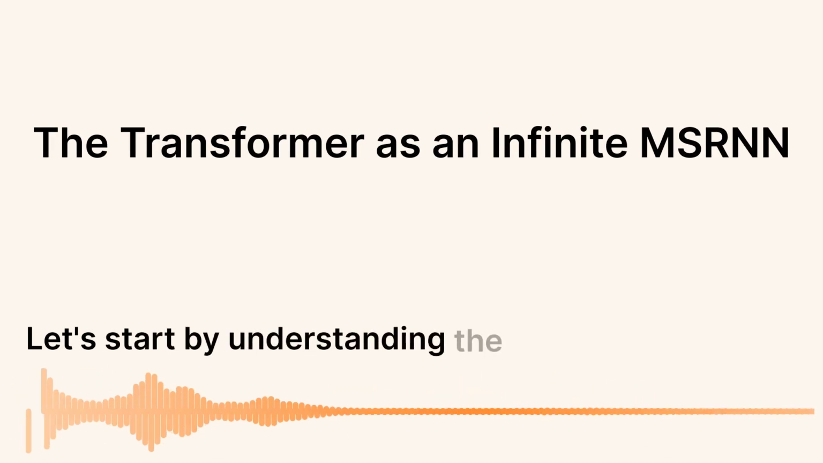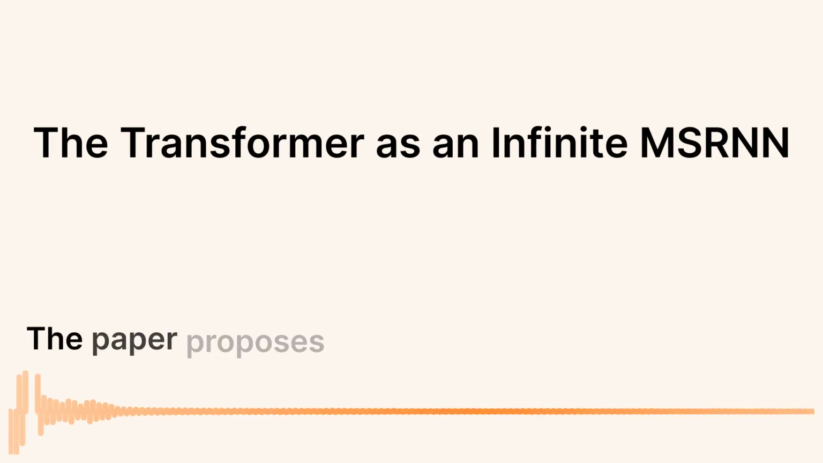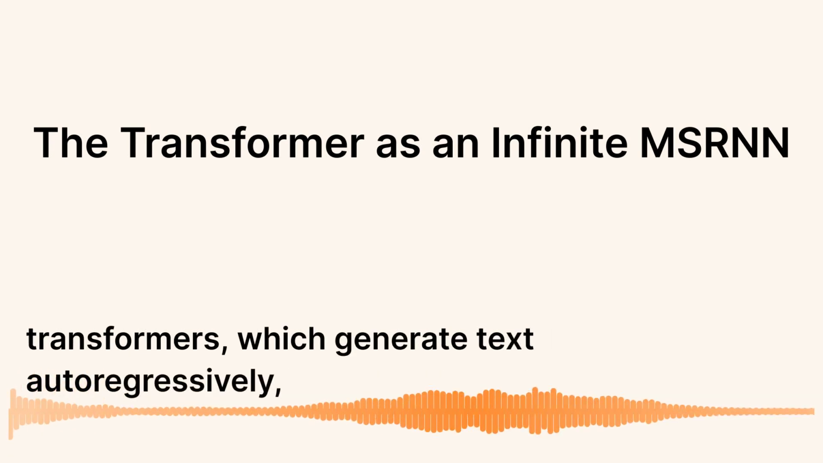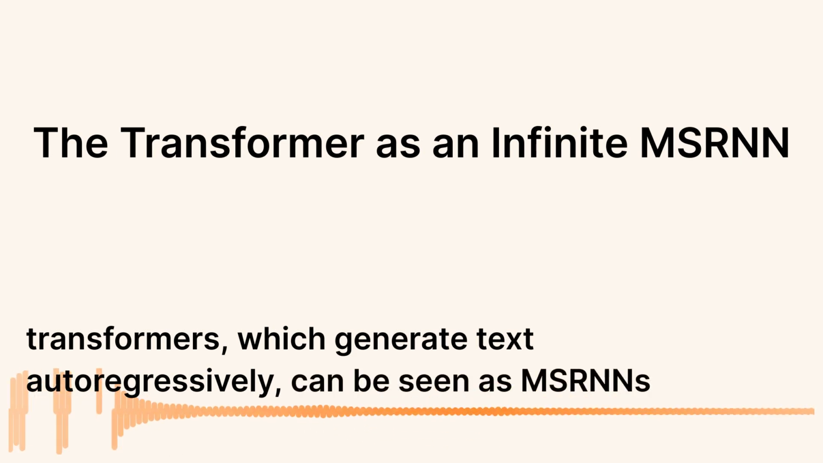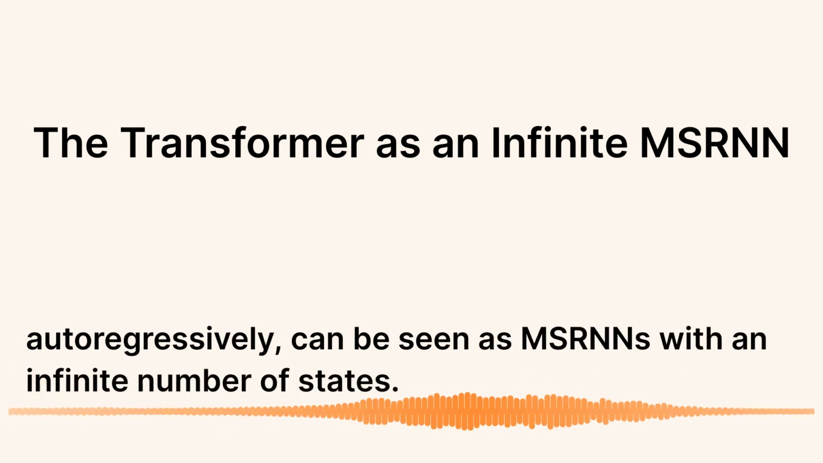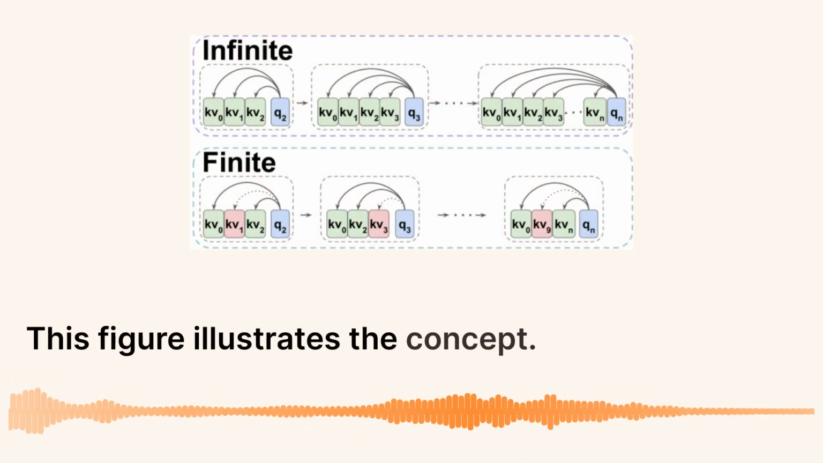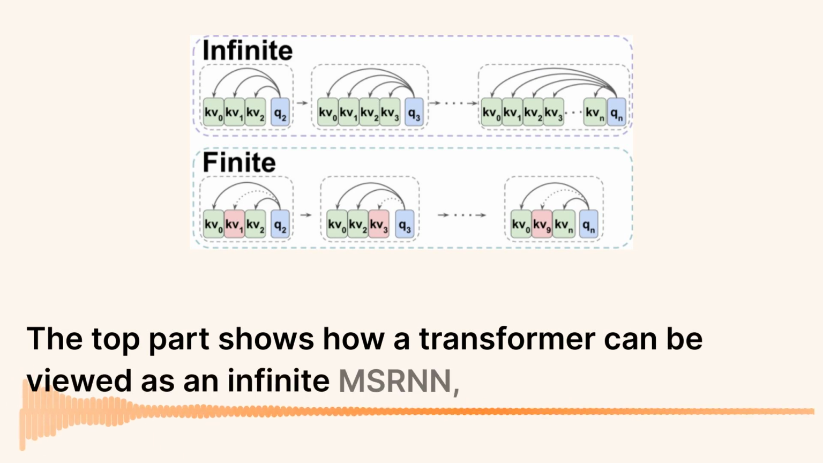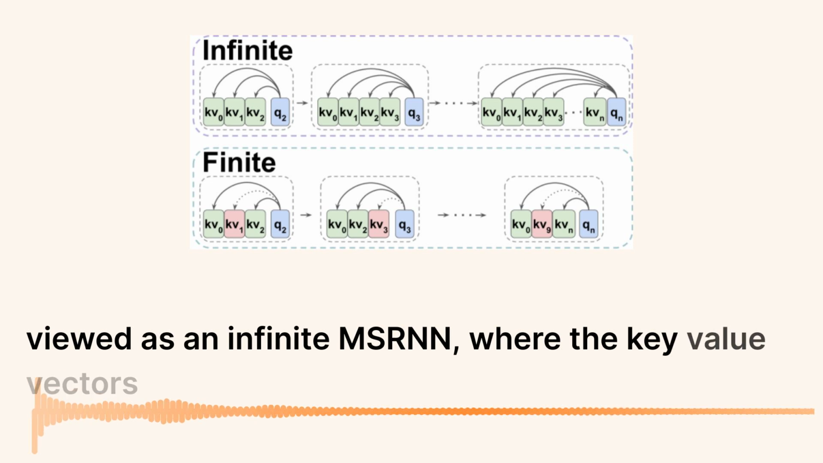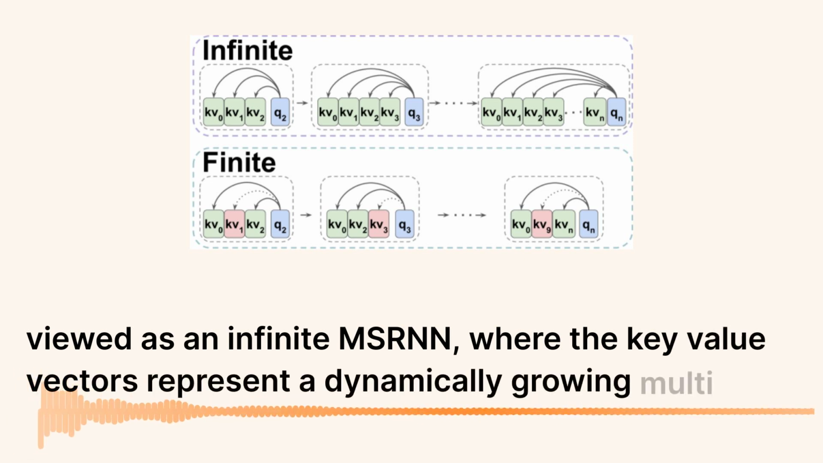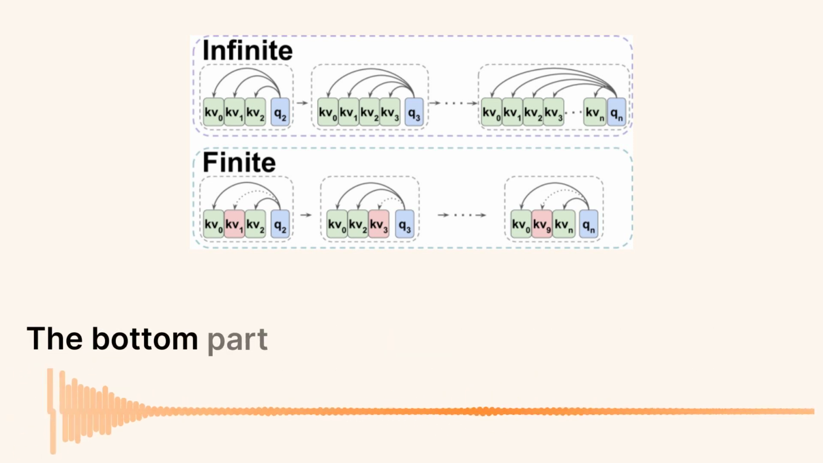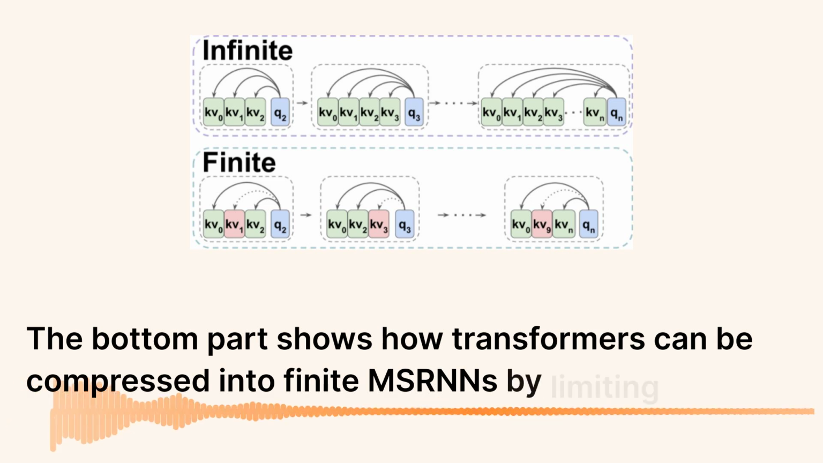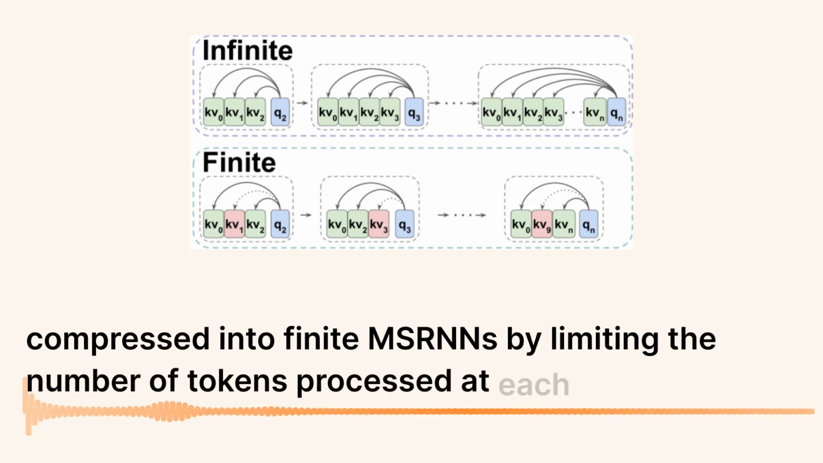Let's start by understanding the core idea. The paper proposes that decoder-only transformers, which generate text autoregressively, can be seen as MSRNNs with an infinite number of states. This figure illustrates the concept. The top part shows how a transformer can be viewed as an infinite MSRNN, where the key value vectors represent a dynamically growing multi-state. The bottom part shows how transformers can be compressed into finite MSRNNs by limiting the number of tokens processed at each step.